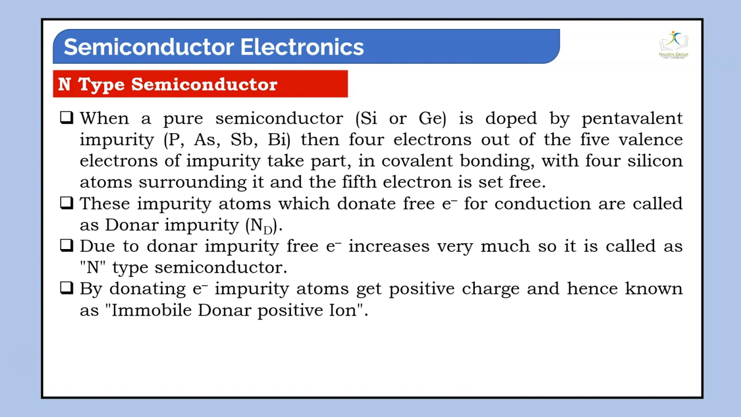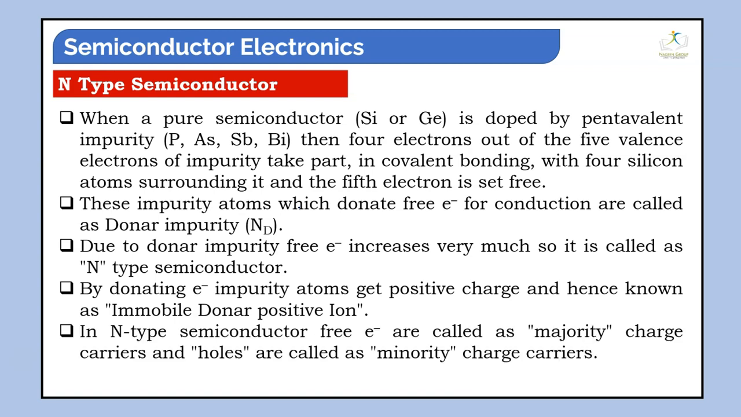By donating electrons, the impurity atom becomes positively charged. Hence, this is known as an immobile donor positive ion. In an N-type semiconductor, free electrons are the majority charge carriers, and holes are called minority charge carriers.